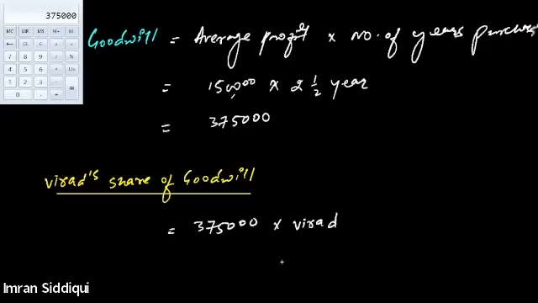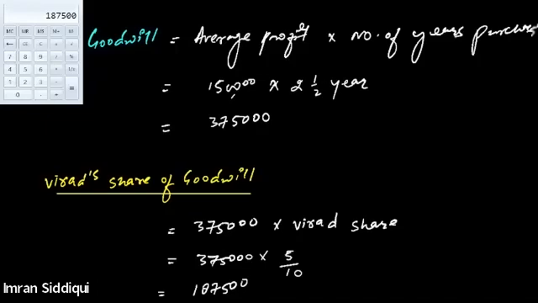The profit sharing ratio was 5:3:2, so Virat's share is 5 by 10. So 3,75,000 into 5 divided by 10 is 1,87,500. This is the share of goodwill for Virat, right?